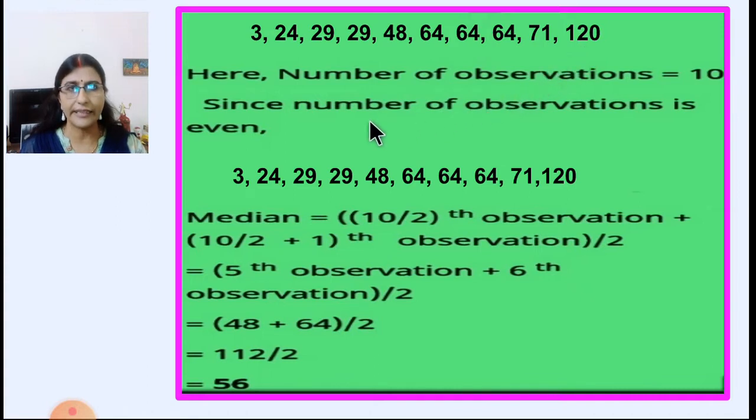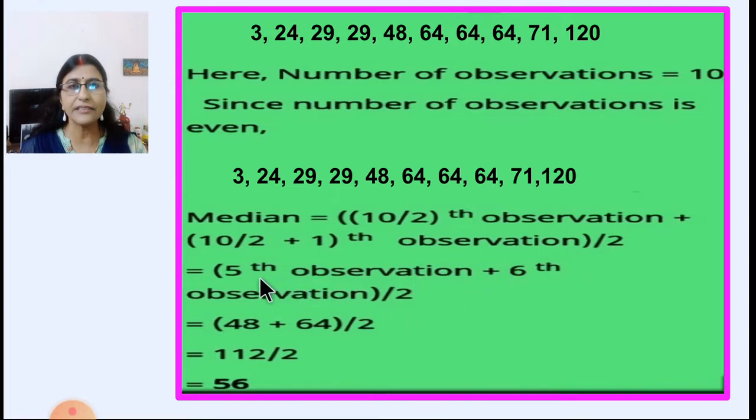10 observations are there. Since the number of observations is even, 10 is an even number, how do we find the median? You have to use this formula: the (10 upon 2)th observation plus the (10 upon 2 plus 1)th observation, divided by 2. So 10 upon 2 is 5, the 5th observation, and 10 upon 2 plus 1 is 5 plus 1, the 6th observation. So these 2 observations, the 5th observation plus the 6th observation, we will divide by 2.